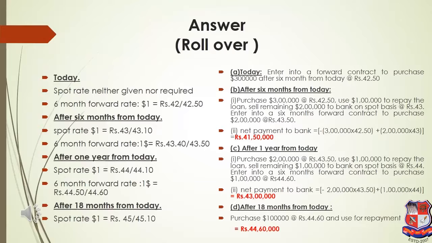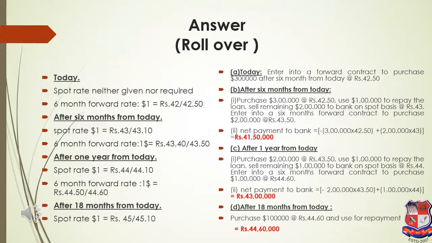Now when I'm selling after 6 months, it is at the 6 month spot rate. I have purchased 3 lakh, used 1 lakh and repaid my loan, and on that day I've decided whatever 2 lakh extra I have, I will sell to the bank. So the bank will be buying this 2 lakh at the 6 month spot rate. Since the bank will be buying, the bid rate will be used. The 6 month spot bid rate is 43, so the bank will buy 2 lakh at 43 rupees.